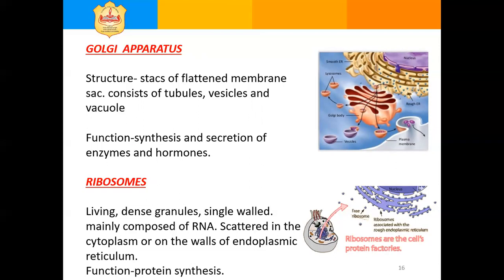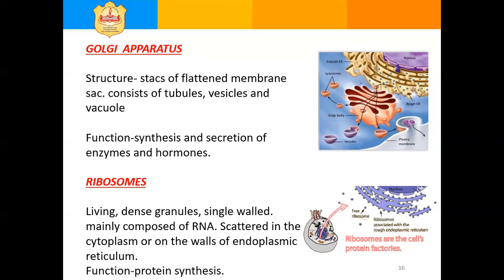Eukaryotes have a well-defined nucleus. That means nuclear material is enclosed by a nuclear membrane. All plants and animals are eukaryotes.